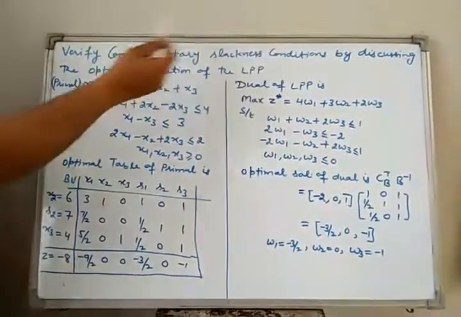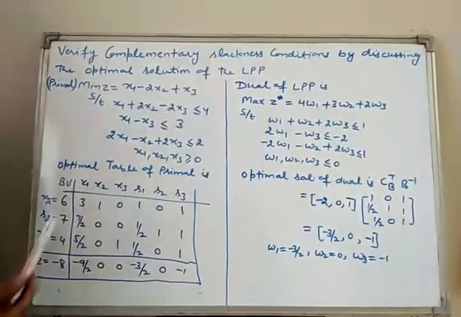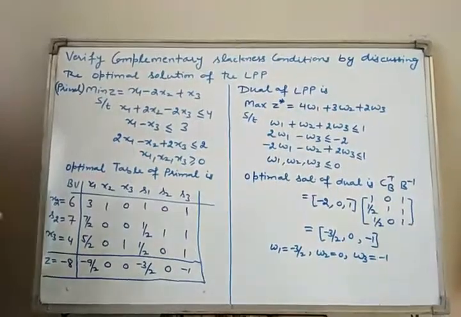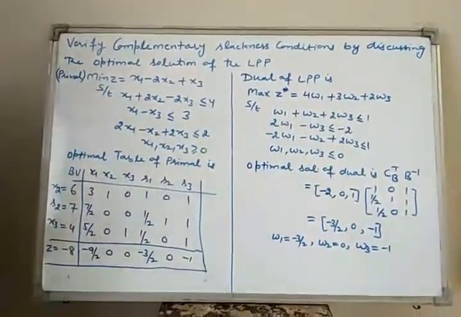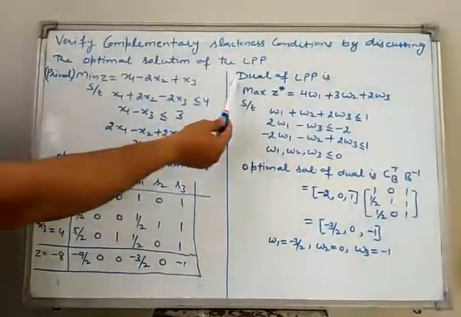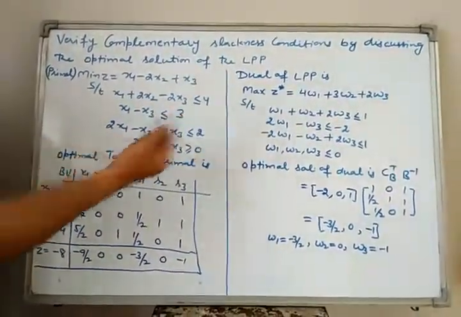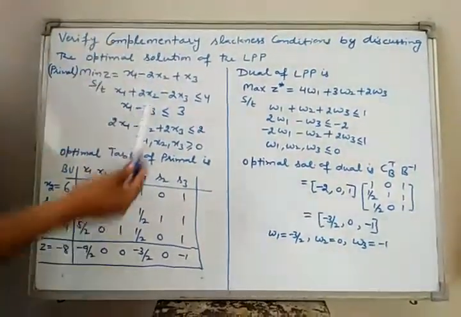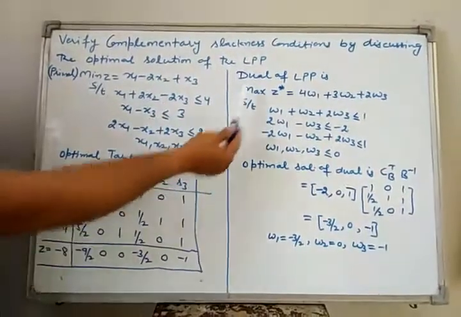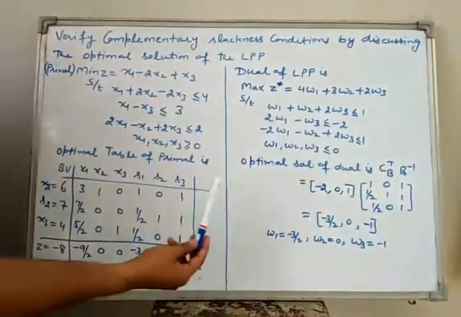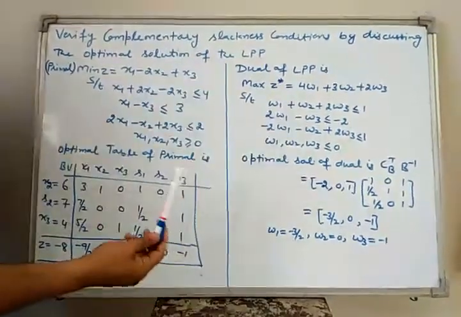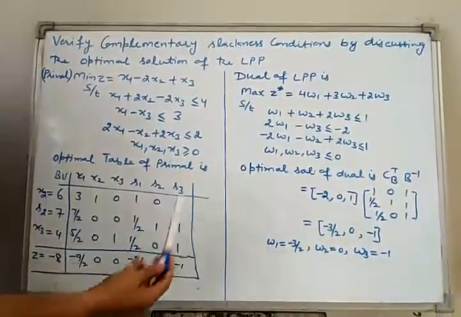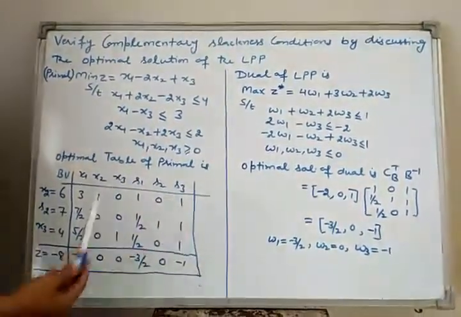Now we have to verify complementary slackness condition. Before verifying complementary slackness condition, first let me find the dual of this LPP and the optimal solution of dual problem. First we discuss how to find the optimal solution of dual problem. This is the dual of this LPP. We already discussed how to find the dual of a linear programming problem. By that technique, we find the dual of this LPP. This is the dual of LPP. Now,